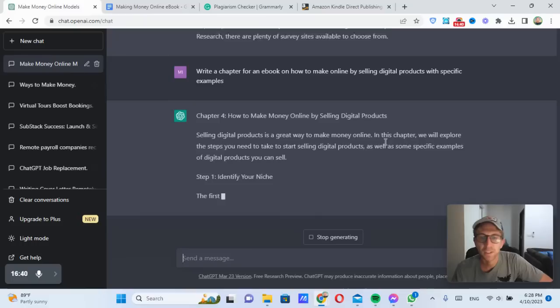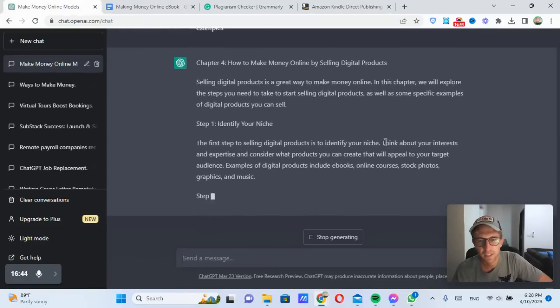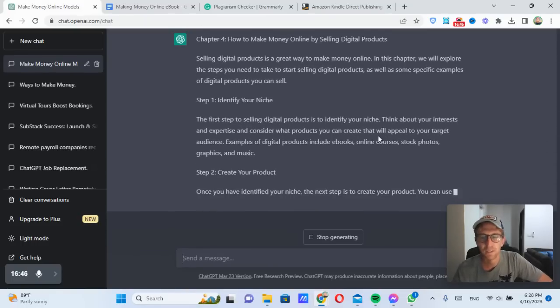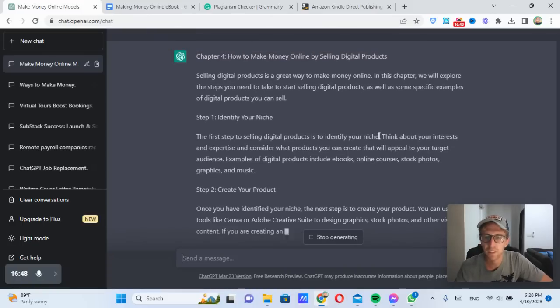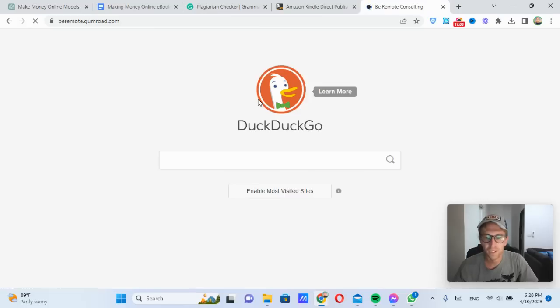Selling digital products is a great way to make money online. In this chapter, we'll explore the steps you need to take to start selling digital products. It's a little bit repetitive. Obviously, you can edit this as much as you want, as well as some specific examples of digital products you can sell. So I recommend Gumroad for selling digital products. I'll show you my page real quick. I have courses that I'm selling on this platform.